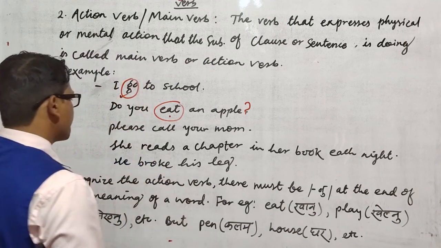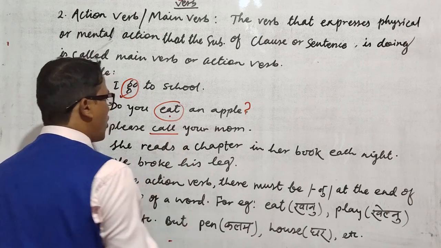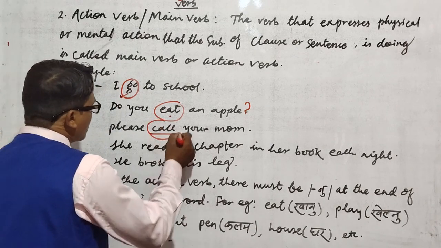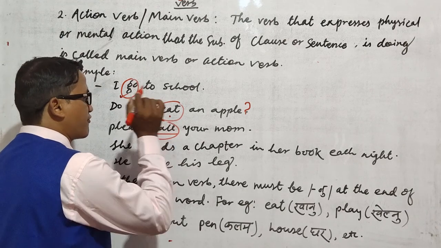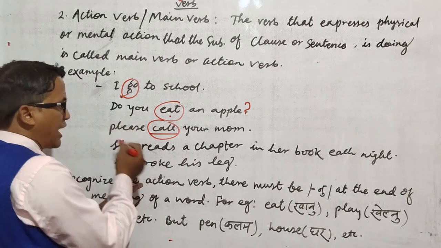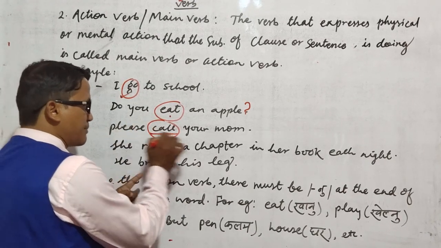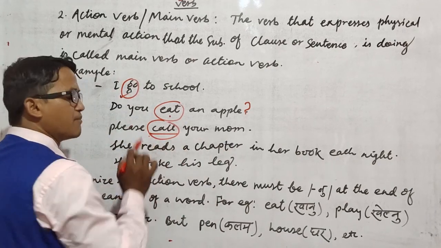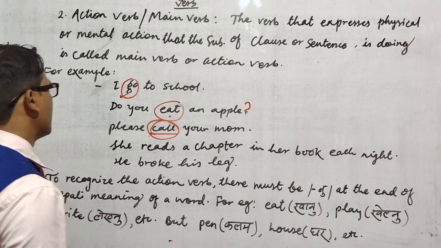Similarly, please call your mom. Here "call" is also a main verb because it is acting as the main or physical verb. Here the subject is hiding. That's why this is an imperative sentence, which starts with verb one. So this is called the main verb.